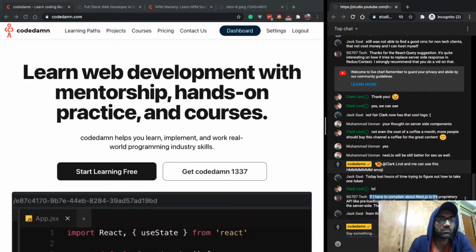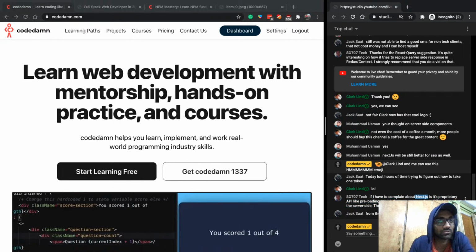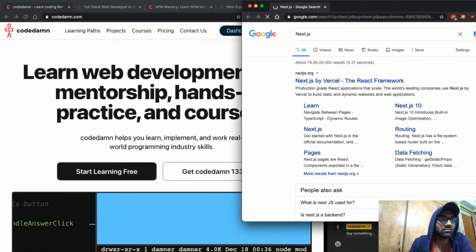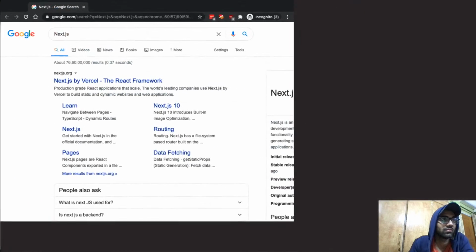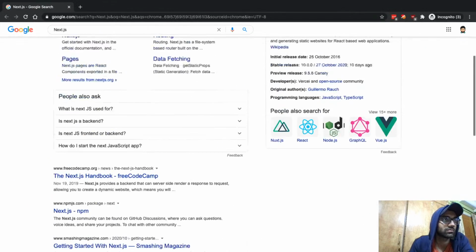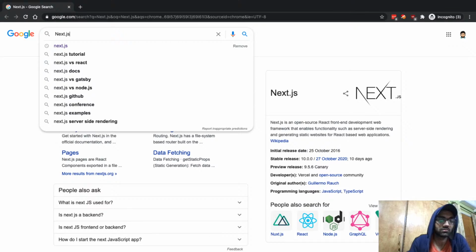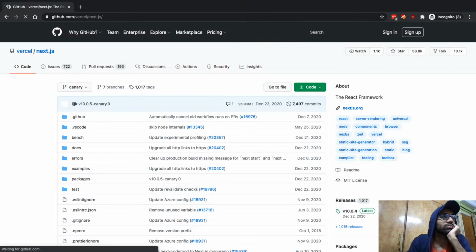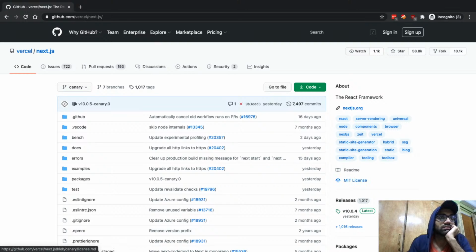First of all, Next.js does not have a proprietary API. In fact, it's open source, probably with an MIT license. Let's see. It should be MIT, right? Yeah, it is MIT.